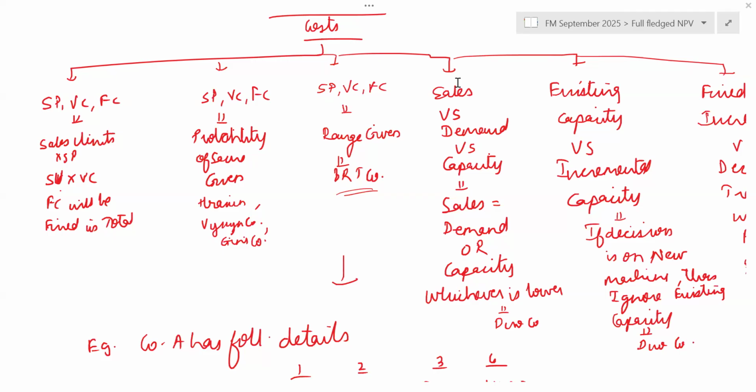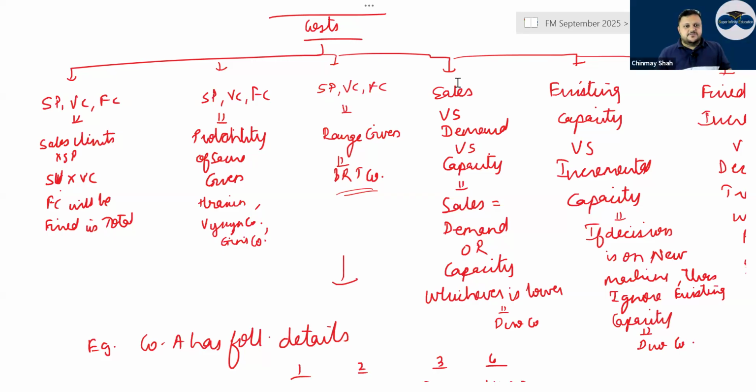Spinks Duo related Degnis company. I think it is not there in the book, but it was there in the old book. Degnis company, correct? Degnis company is a good question, right? Genie company recently has come up. Genie company, correct? I will come to capital rationing. Right now, I'm only giving NPV questions.